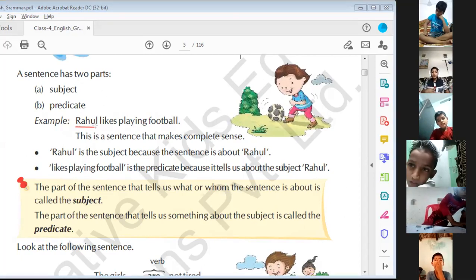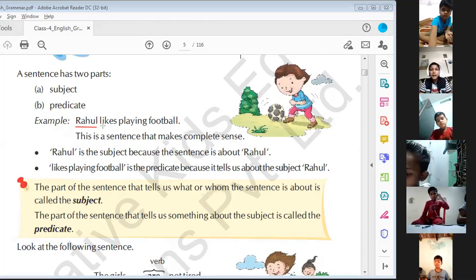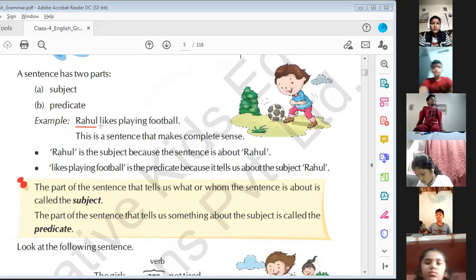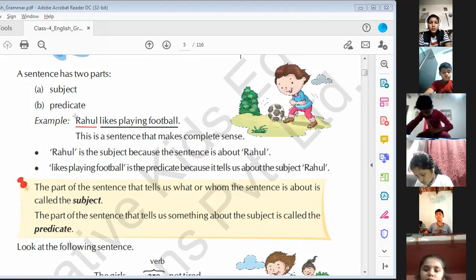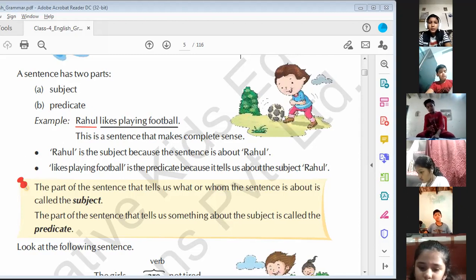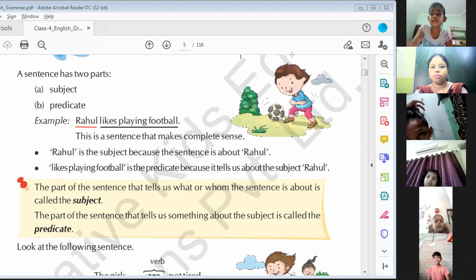Rahul is the subject, and likes playing football is the predicate. Rahul is a subject and likes playing football is a predicate. Why is it a predicate? Because this sentence is telling something about Rahul. Understand?